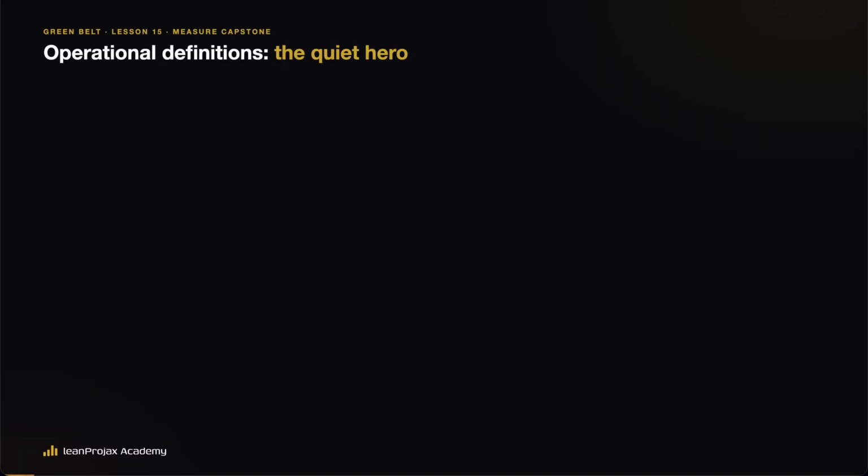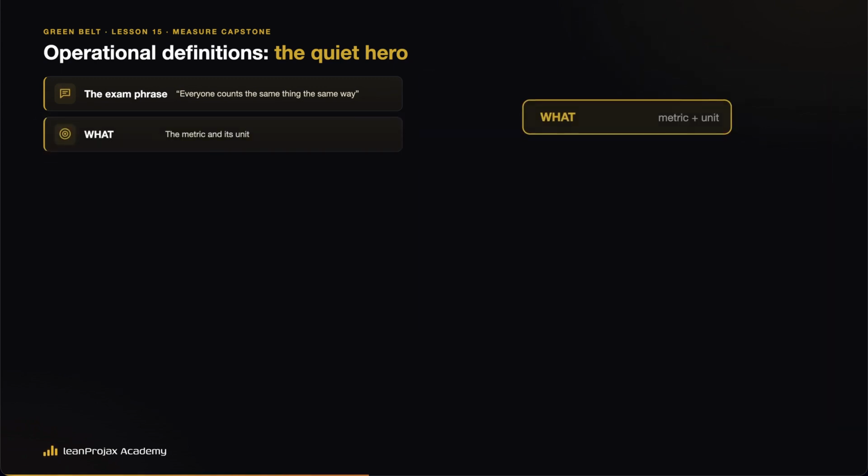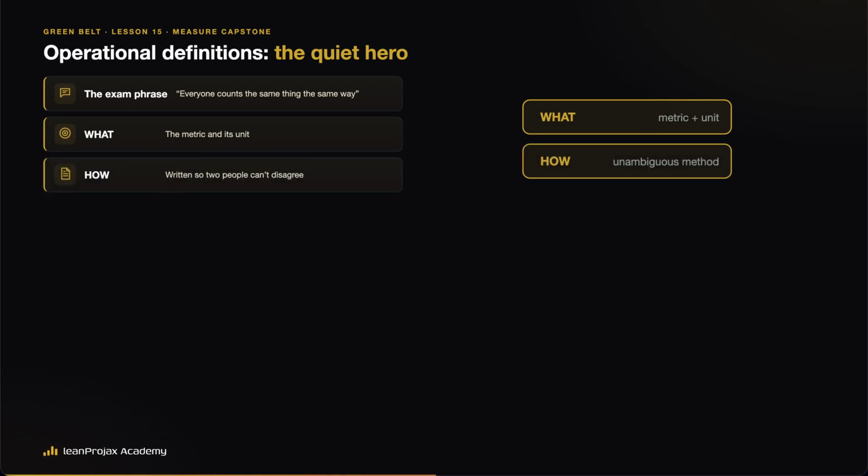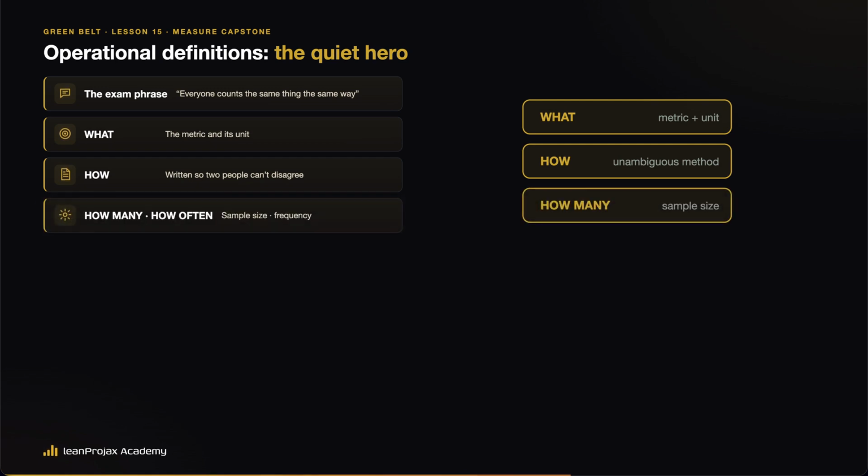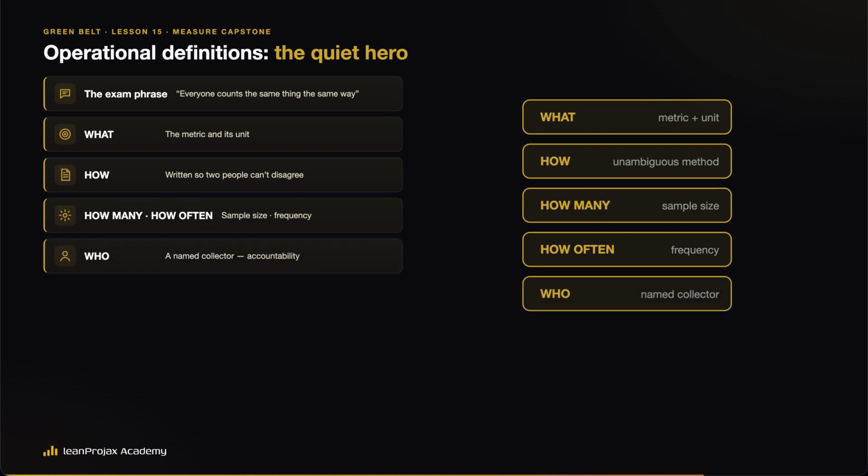The quiet hero is the operational definition, the exam phrase for everyone counts the same thing the same way. A good plan row answers 5 questions: what you measure and its unit, how, written so 2 people can't disagree, how many, the sample size, how often, the frequency, and who collects it. If any of those 5 is missing, your baseline is an opinion with decimals.